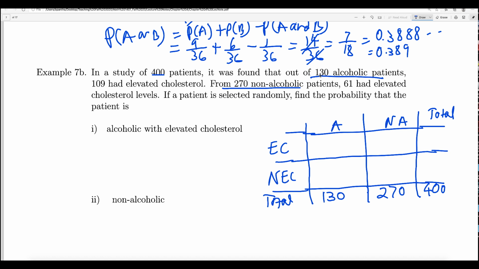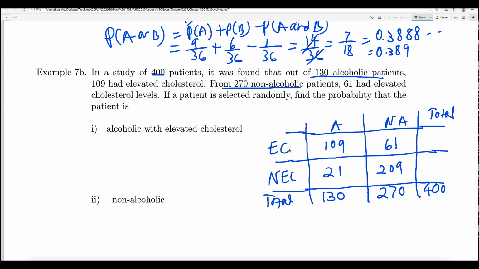What does it say is, out of 130 alcoholic patients, 109 had elevated cholesterol. So 109 are there. So how many will be there? There will be 21, right? Because the total is 130. 109 had elevated cholesterol. So non-elevated cholesterol out of the alcoholic patients is 21. So that the total sum is 130. Similarly, in the non-alcoholic patients, out of 270, 61 had elevated cholesterol. 61. So how many will have non-elevated cholesterol? It will be 209, right? Because the total will be 270.